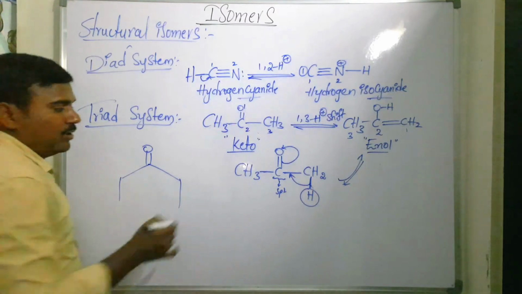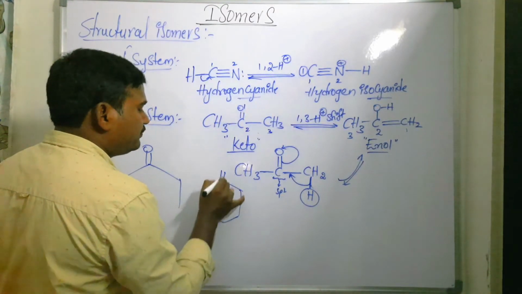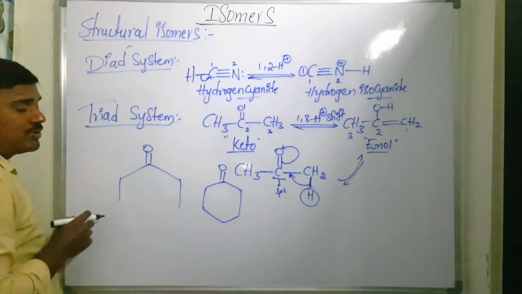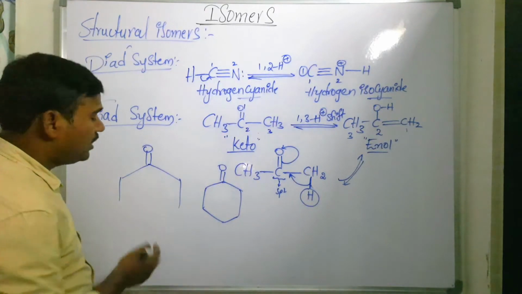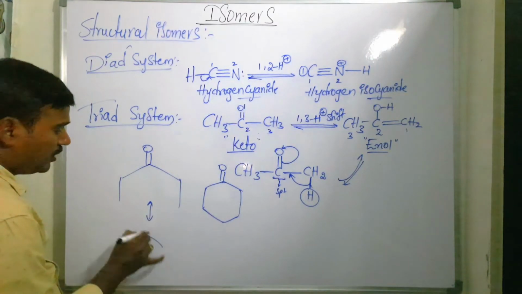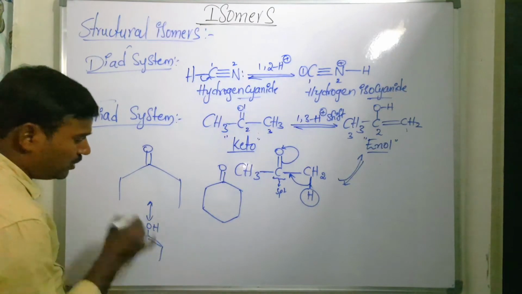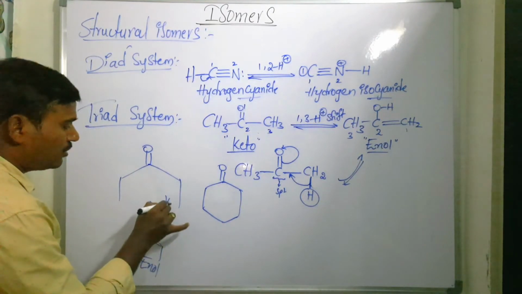It is keto form. Next one, we are going to take the cyclic compound. Cyclic ketone, it is open chain ketone. Now you see in this case, among these two, which one will form the enol form readily? Both will have the possibility to form the enol. So OH, the double bonded carbon should be attached with OH, then it is called enol. So it is called keto form.